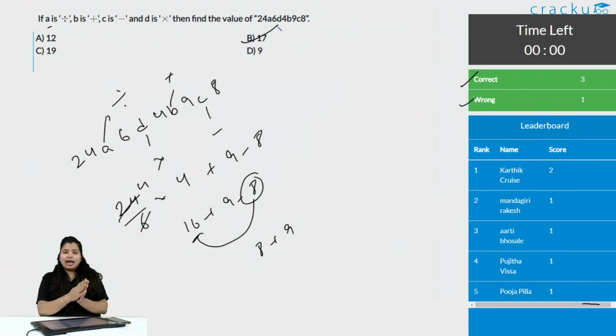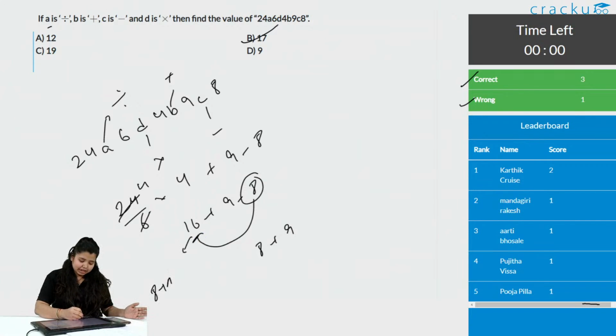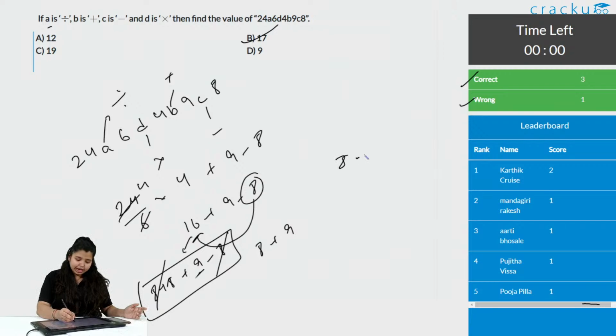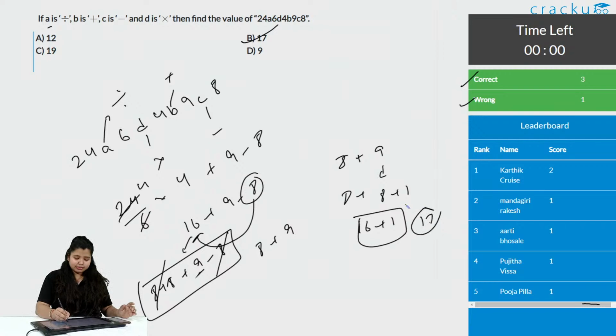See, when you find adding, subtracting and this sort of thing difficult, break the numbers down. We know 16 is 8 plus 8, so 8 plus 8 plus 9 minus 8. Minus 8 and plus 8 cancel out. Again, 9 is 8 plus 1, so it will be 8 plus 8, that is 16, plus 1, 17. Option B is the correct answer. Breaking the terms and calculating will help you not just in simple questions, but in big numbers too.